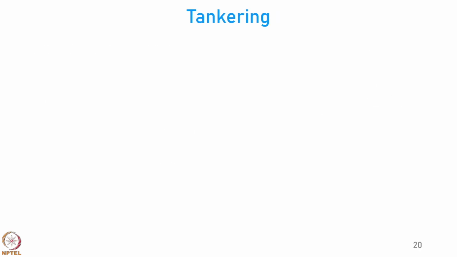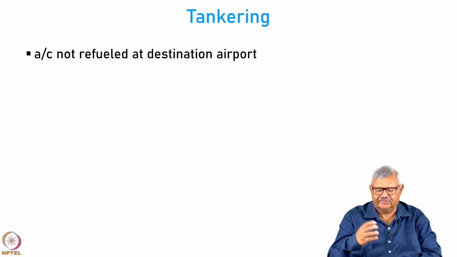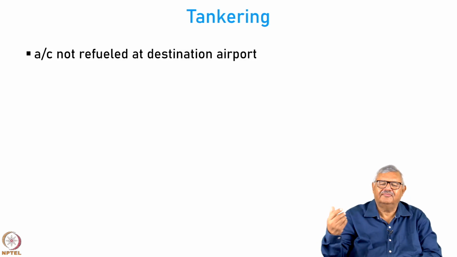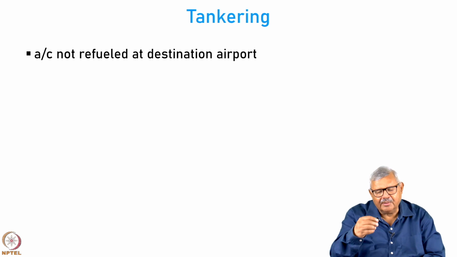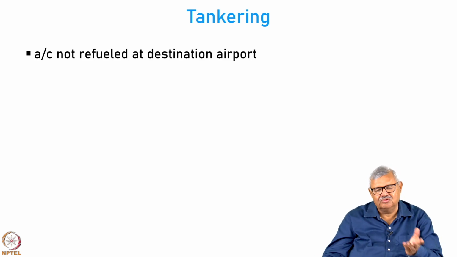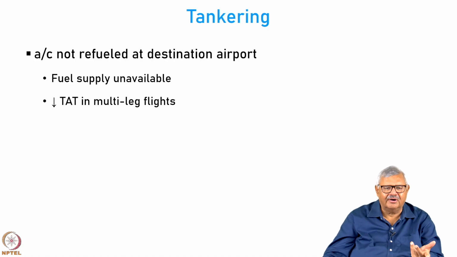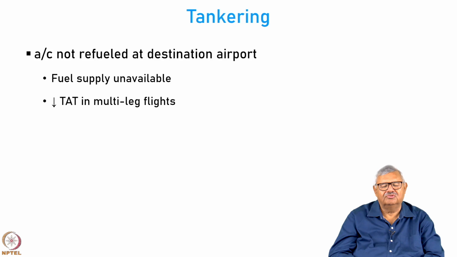Then we have the concept of tankering. In tankering, you do not refuel the aircraft at destination airport because the fuel is very costly there. You carry fuel, you pick up fuel at a location. So, if it is a multi-city profile, you pick up fuel only at that place where the fuel prices are low. At destination airport you may not have fuel supply, or it may be required to reduce the turnaround time. If you have multi-leg flights, you do not want to waste time in refueling every time. So, you would like to reduce turnaround time, so you do not need to fuel each time. Also fuel cost could be high, as I said.